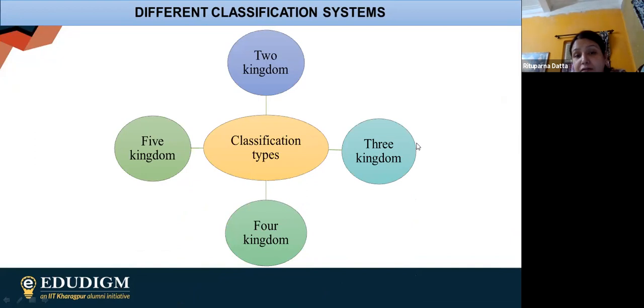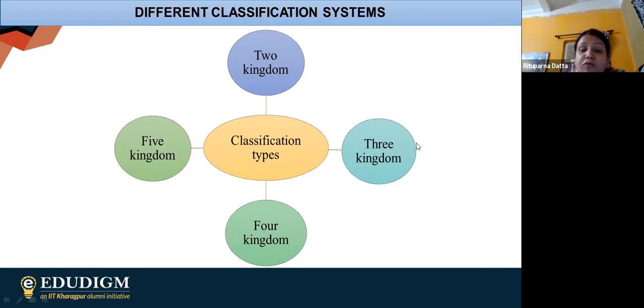Now after this, we are going to the classification types. Based on these classification systems, artificial, natural, and finally the evolutionary one, the scientists first found that there are two kingdoms. Then they said no, there are three kingdoms.